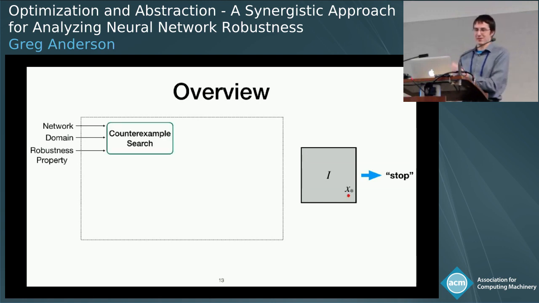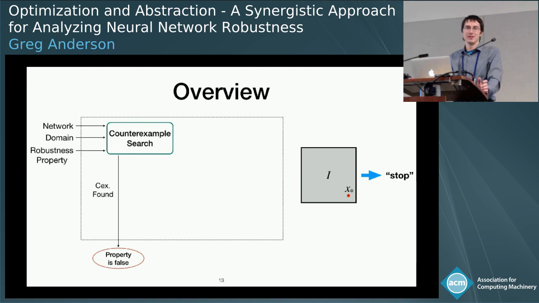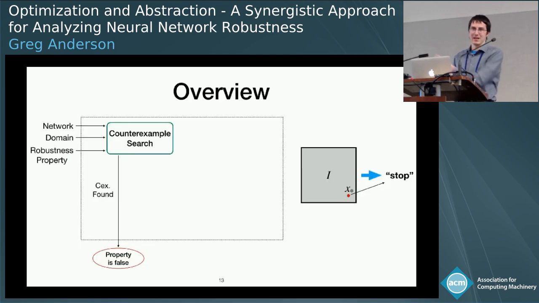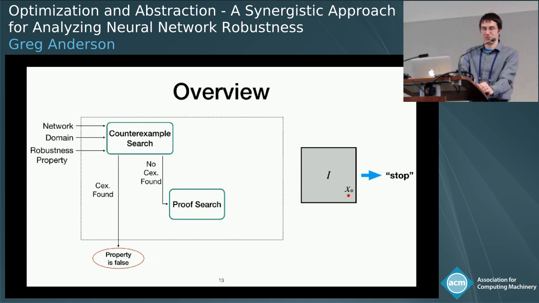And we'll start by searching for a counterexample. And so you can see in the right side, we come up with some point in our space. And then we'll check and we'll see if this is a real counterexample. And if it is, then of course we're done. But let's say in this case, this is not a real counterexample. This point actually does map to the output class that we want. Then we move on to our proof search.